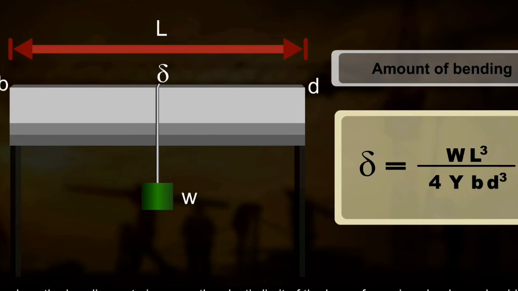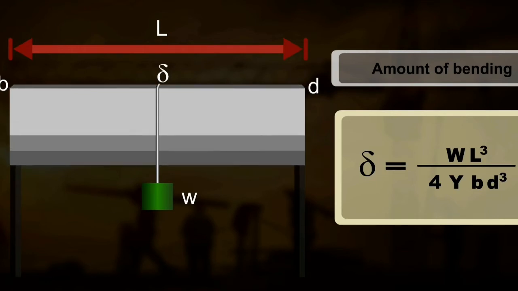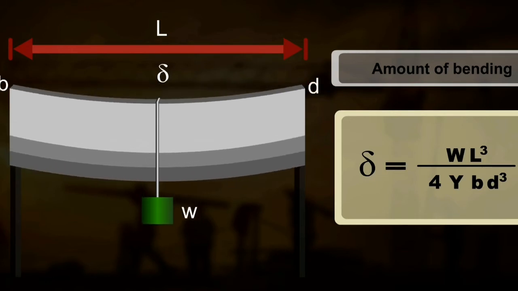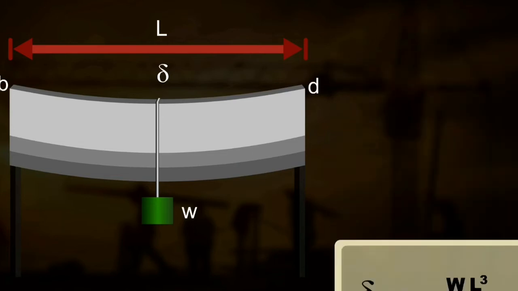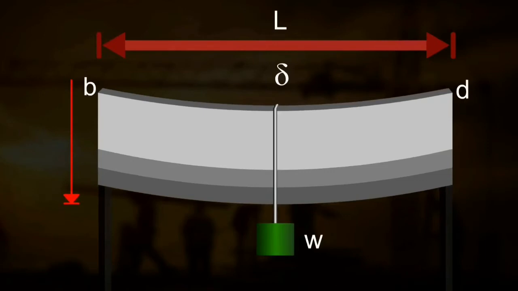To reduce the bending, or to increase the elastic limit of the beam for a given load, we should use a material with a large Young's modulus. To avoid this bending, we need to increase D. For this purpose, we make I-shaped pillars.